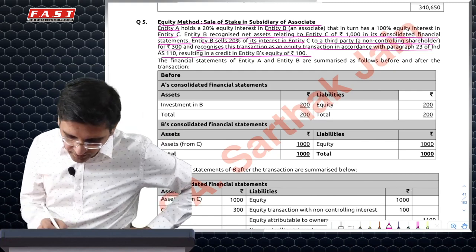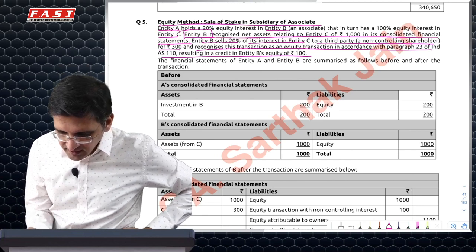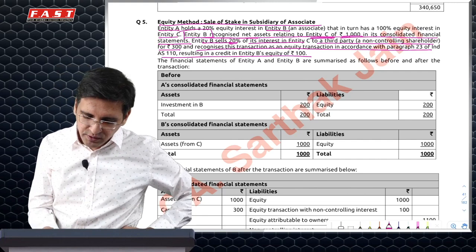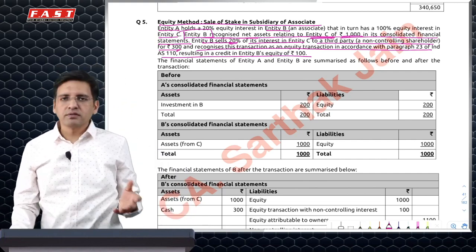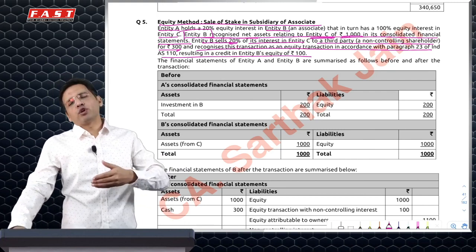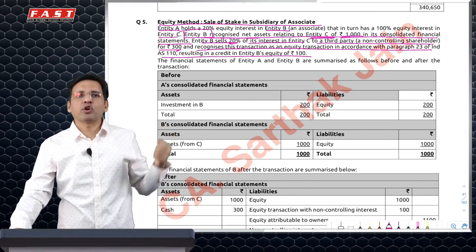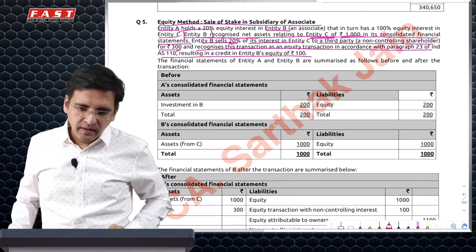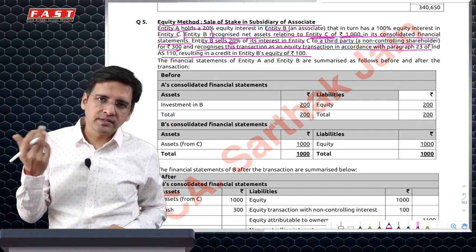Okay, sorry. So this is not equity method, this is entity B's books. Entity B has recognized assets of C 1,000. It has sold 20%, that means 200 worth of stake, but it has got 300. It has not lost control. Hence, NCI would increase by 200, but I would get 300. So 100 would be increased in B's reserves. Transaction with equity participant, any gain which you make will go directly to reserve because it's a transaction with equity participant.